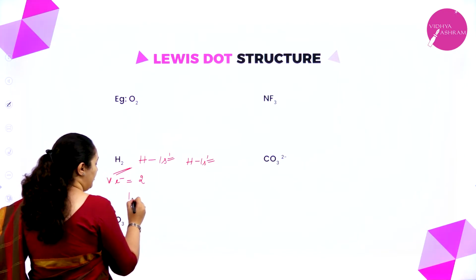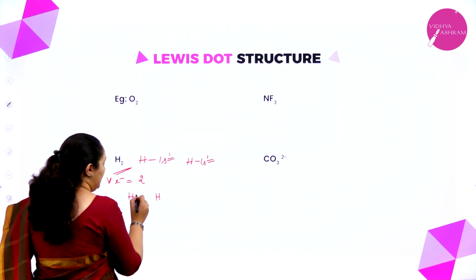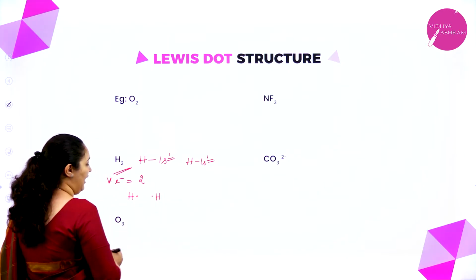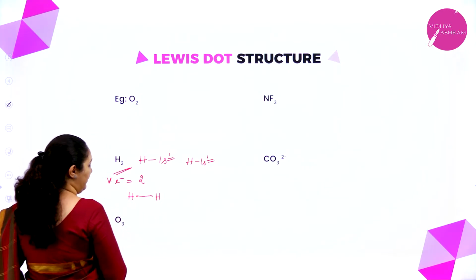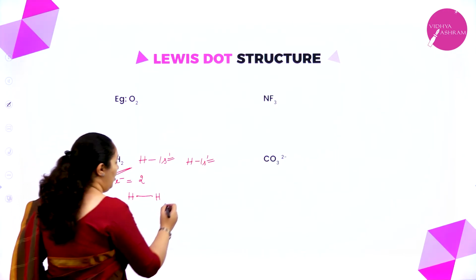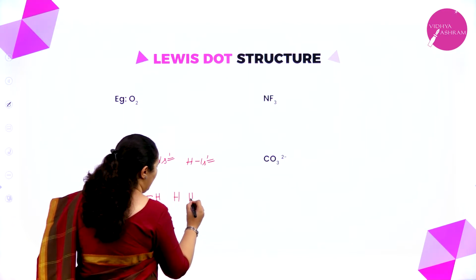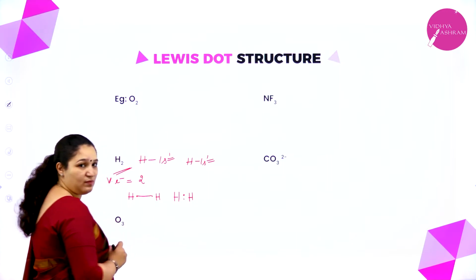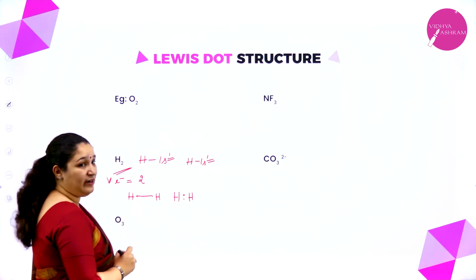Each hydrogen gives 1 electron, and this is the shared pair of electrons. So this becomes the Lewis representation, or I can just write 2 hydrogen atoms with 2 dots between them. That's for hydrogen gas.